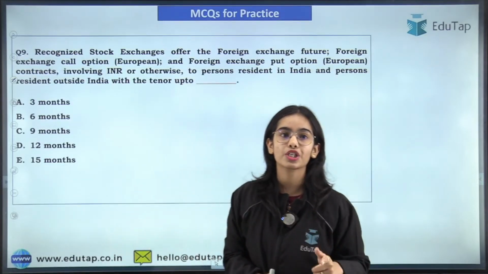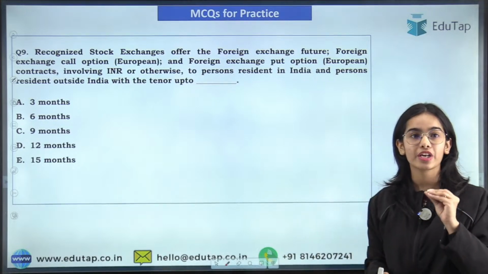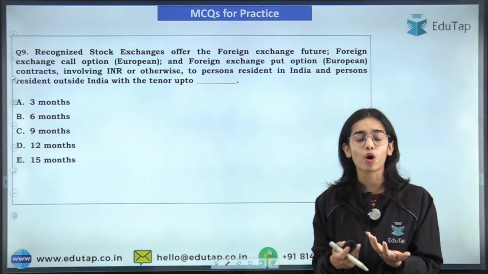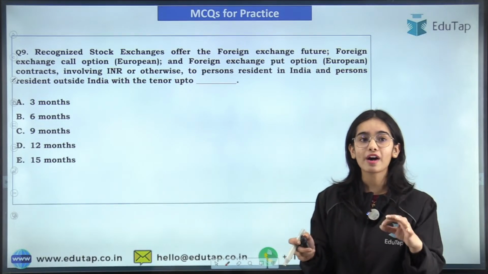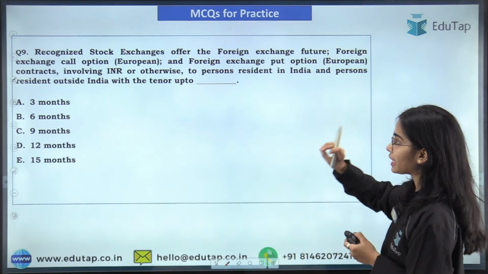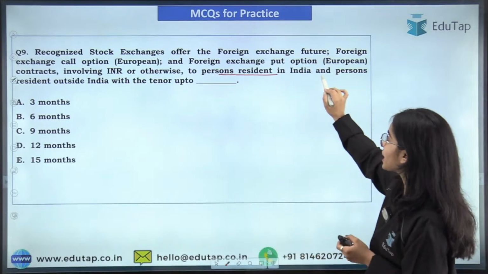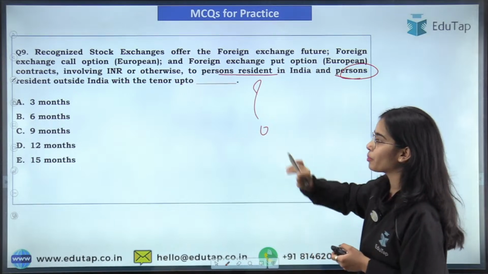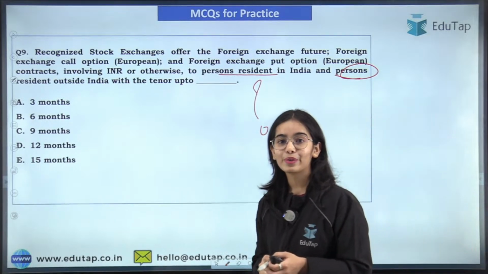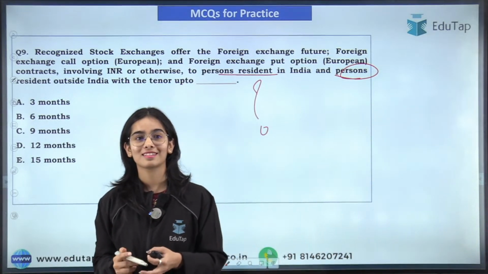The next question is in regards to these derivative contracts. There are multiple kinds of options and futures contracts that are being released in foreign exchange. You have to tell me that these are being released to persons resident in India and persons resident outside India with tenure up to how many months. Try to give the right answer to this question.